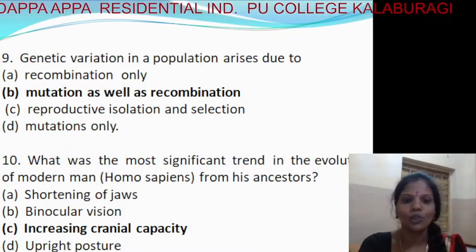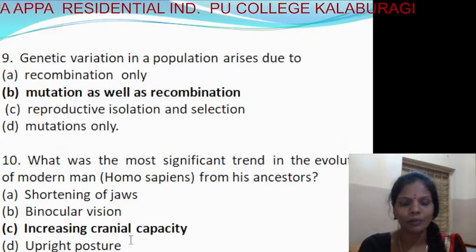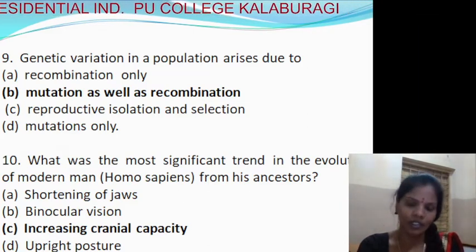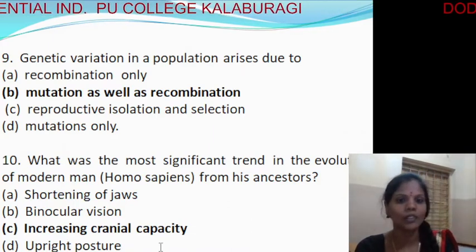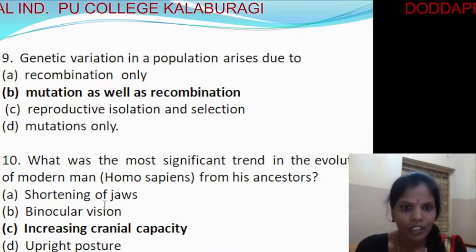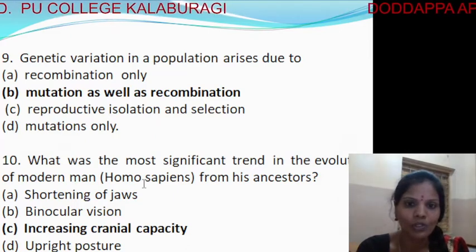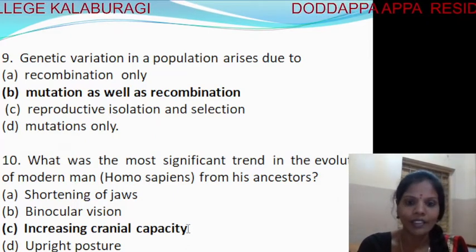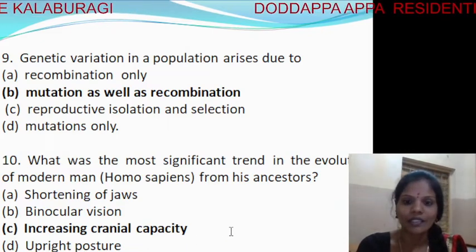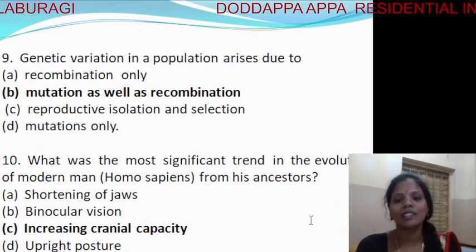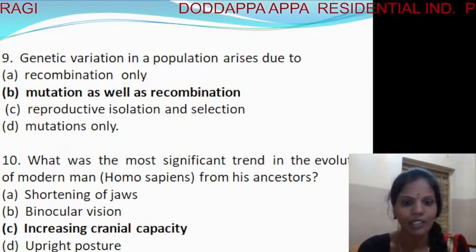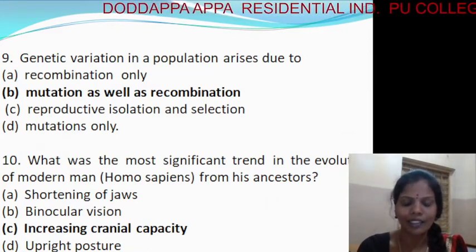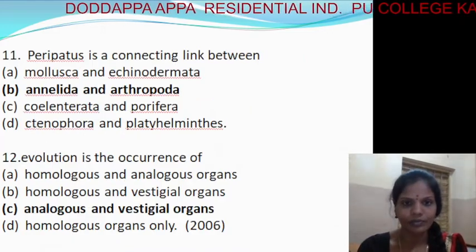The brain capacity of Homo sapiens is nearly 1200 to 1650 cc. So it is the third option, increasing cranial capacity.